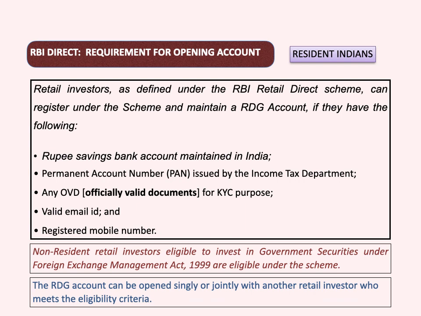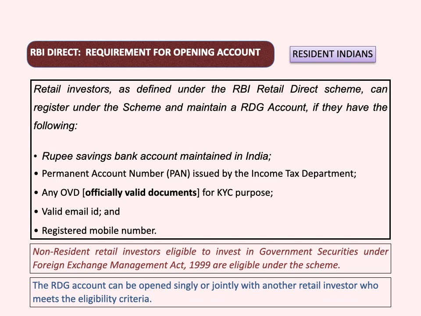Even a non-resident retail investor is also eligible to invest in government securities as permitted under FEMA. Okay. The Retail Direct Gilt account, or what we describe as a Demat account, can be opened singly or jointly with another retail investor who meets the eligibility criteria.